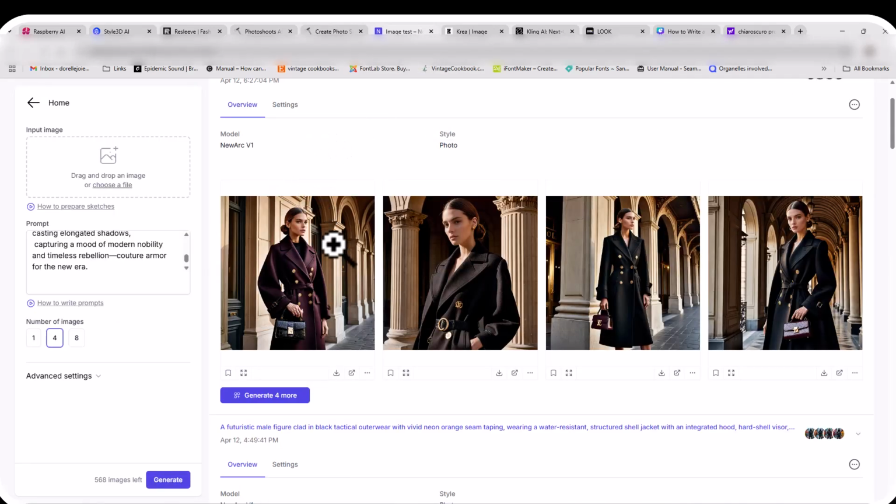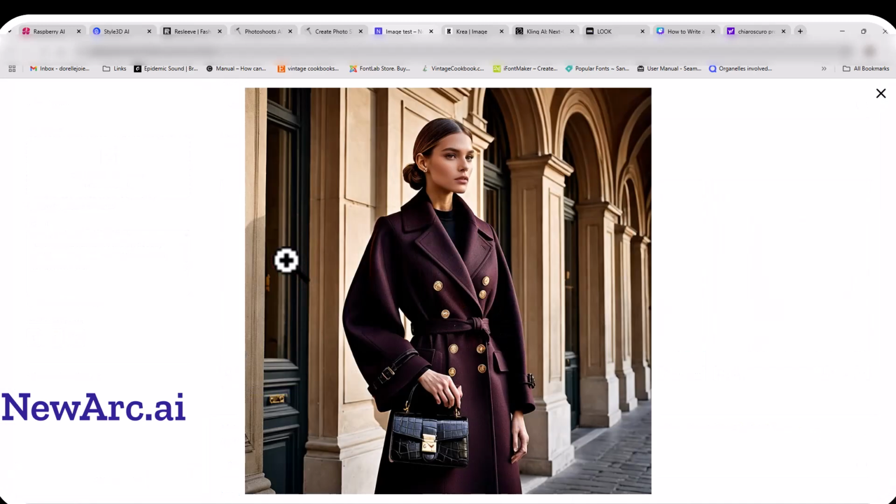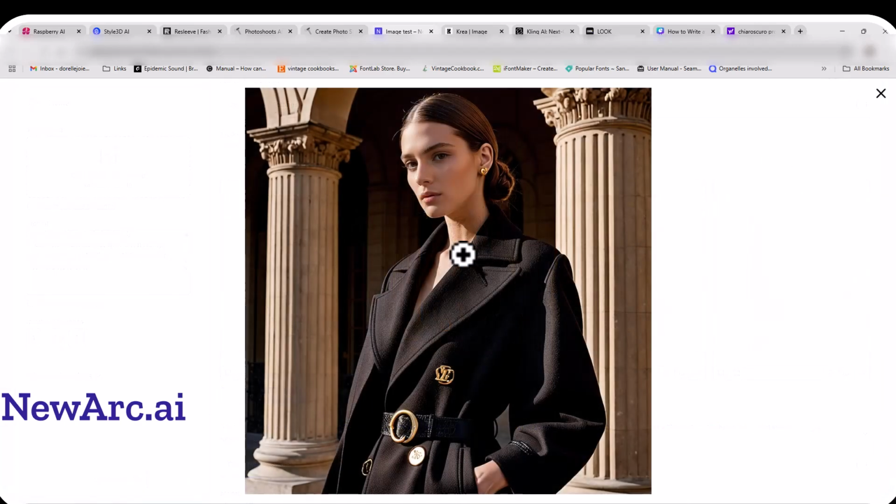New Arc AI. Basically, New Arc AI is more of a sketch to image generation, but if you just put in the prompt, it will give you the image as well. So here we have the burgundy coat coming out again, but it is wool this time, and there is some leather detailing on the cuff, the big gold buttons, and the vintage trunk bag. So we did meet all of the prompt options there, as well as here with a very interesting detail, but you've got the leather on the sleeve. She's got a belt with the big gold buttons and a drop sleeve, hair pulled back, minimal makeup. Very nice.